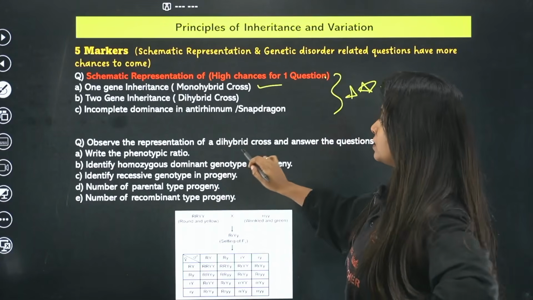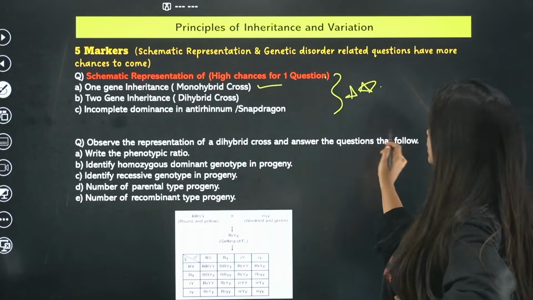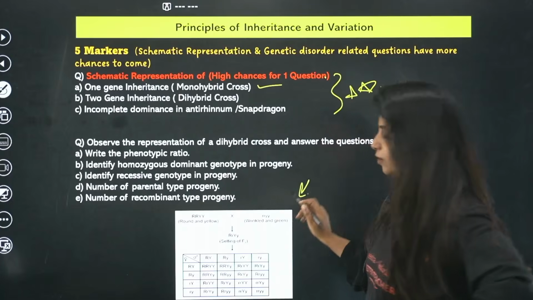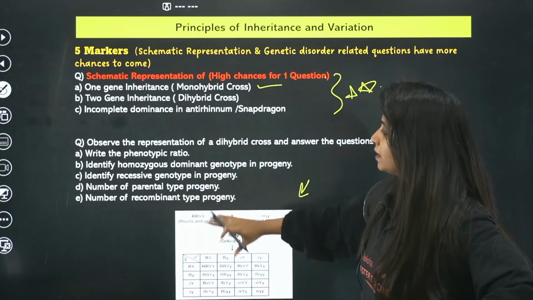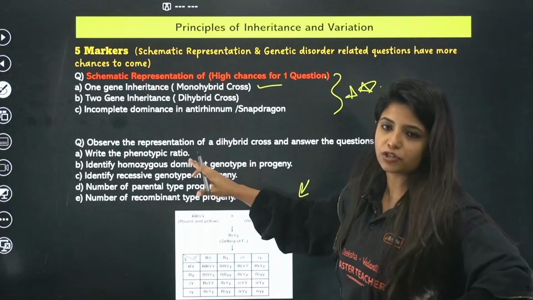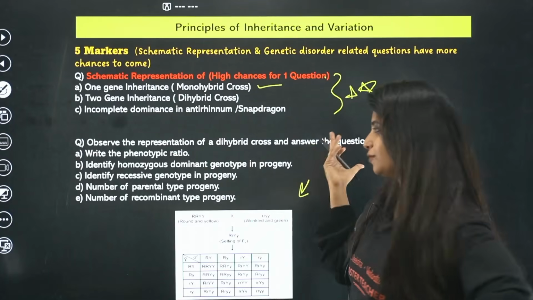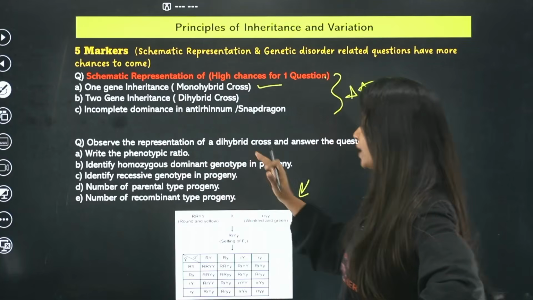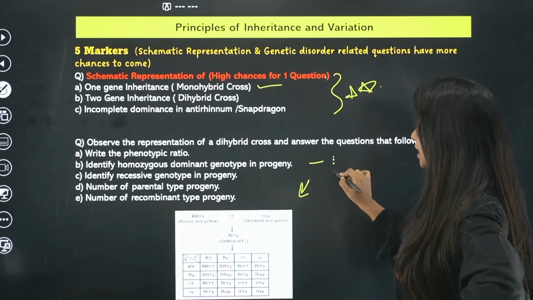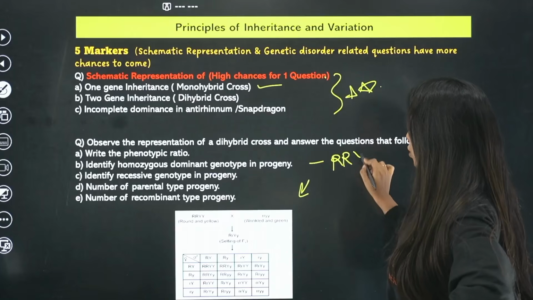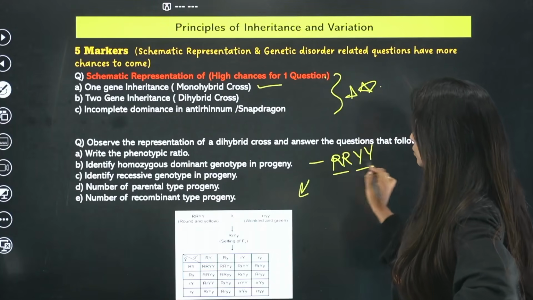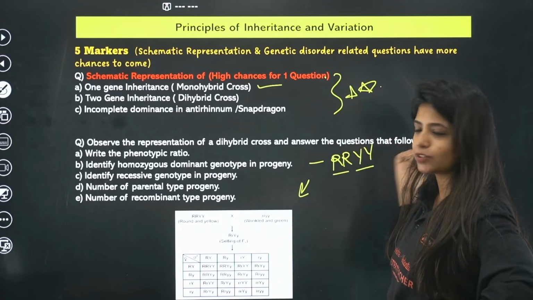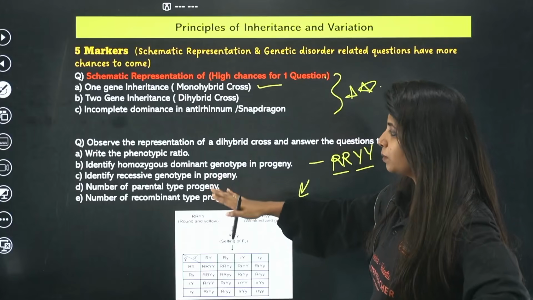Now observe the representation of a dihybrid cross and answer the questions that follow. So this is a dihybrid cross experiment only. You have been asked to write the phenotypic ratio. So 9:3:3:1 is the phenotypic ratio. Identify the homozygous dominant. Homozygous dominant means the alleles have to be similar, that is when you call it homozygous. And dominant means the dominant character has to be taken. So round and yellow is the dominant one. Similar types of questions are being asked over here.